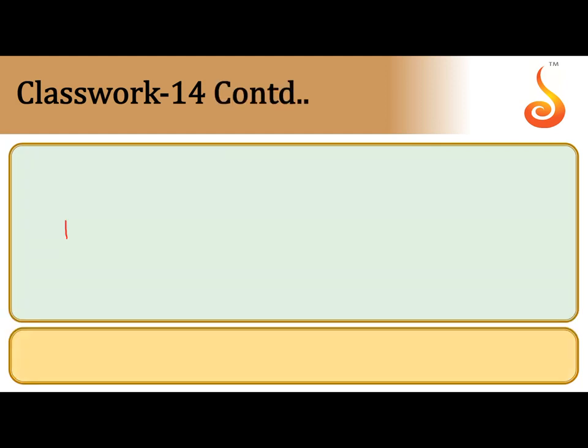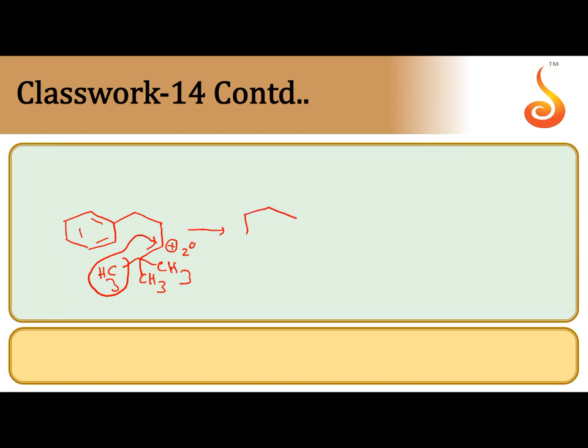So I will write clearly. This is the carbocation formed, 2-degree carbocation. So one of the CH3 groups is shifted onto the 2-degree carbocation. Carbocation rearrangement takes place.